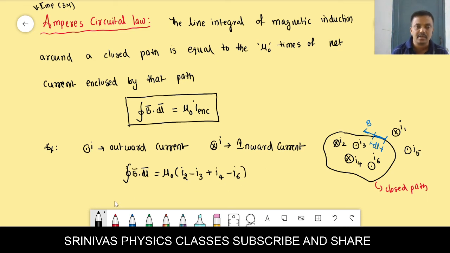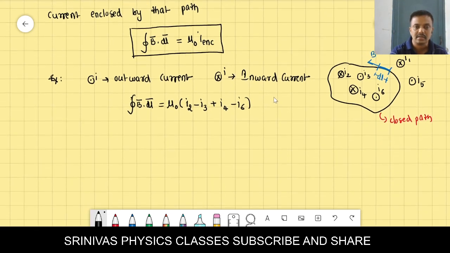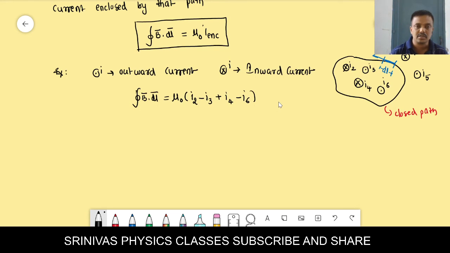What we are doing here is that the inward current and outward current are in opposite directions.